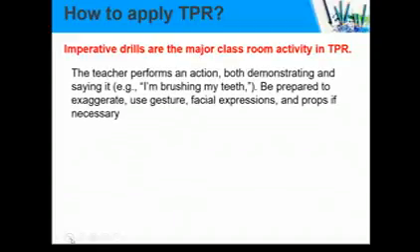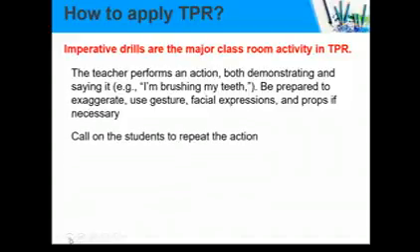This is a sample illustration of how to apply TPR. First, you can perform an action, both demonstrating and saying, for example, I'm brushing my teeth. This is like teaching present continuous. Be prepared to exaggerate, use gestures, facial expressions, and props if necessary. After that, call on the students to repeat the action. I'm brushing my teeth, and you do the action, maybe your hand in front of your mouth.